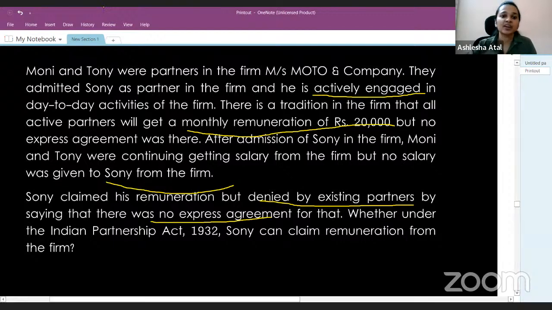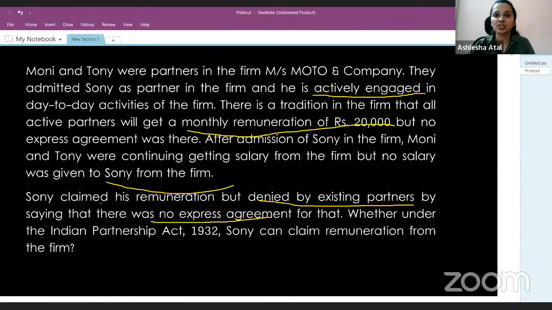Sony can claim remuneration. Now let me walk you through this particular question, because this type of question has not been asked earlier, and this is something new. Here there's no express agreement. And if you remember, there's no obligation to pay remuneration to the partners. Why is that so? Because they already get a share in profit. They do not have any right to receive remuneration. But yes, with an express agreement or by course of dealings, the partners may receive remuneration from the firm.